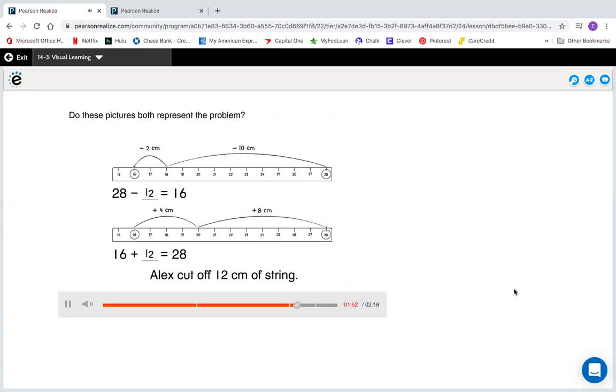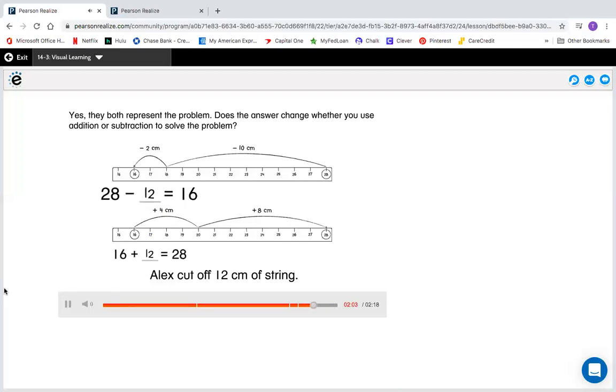Do these pictures both represent the problem? Yes, they both represent the problem. Does the answer change whether you use addition or subtraction to solve the problem? The answer did not change because I know that I can use addition and subtraction to find the answer, as long as they're in the fact family together, it's not going to change my missing number. I will get the same answer as long as I'm using the fact families.